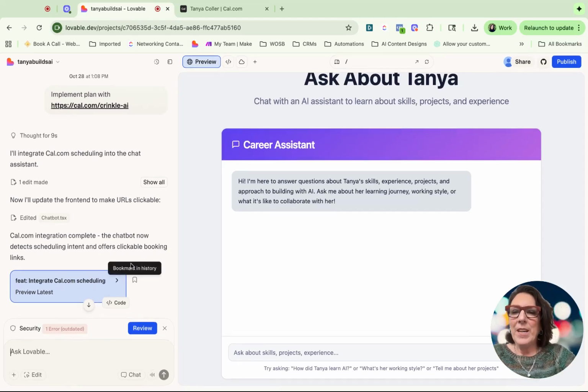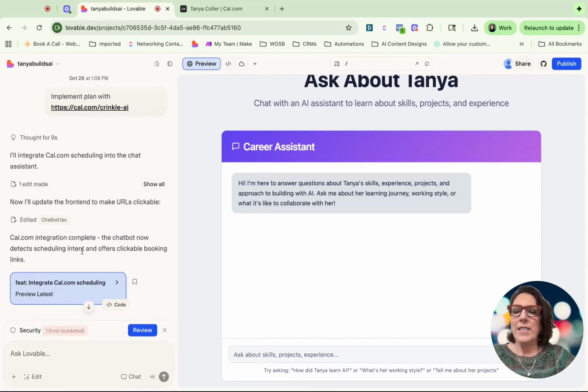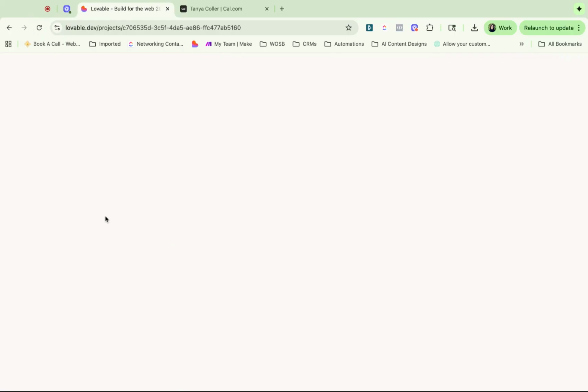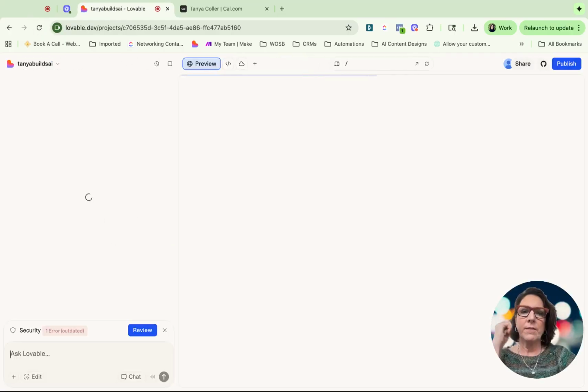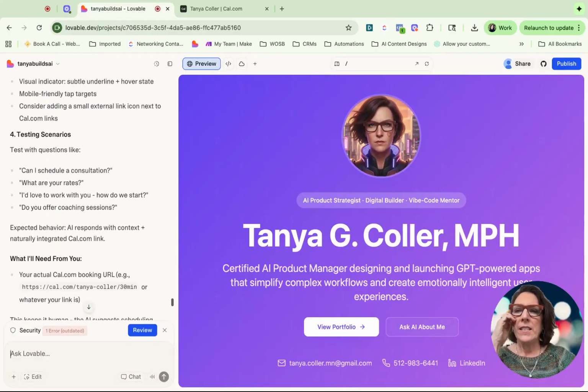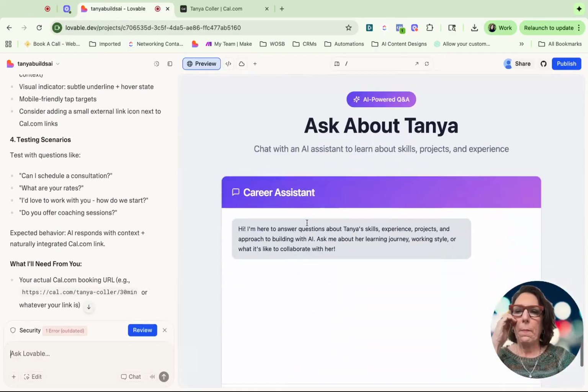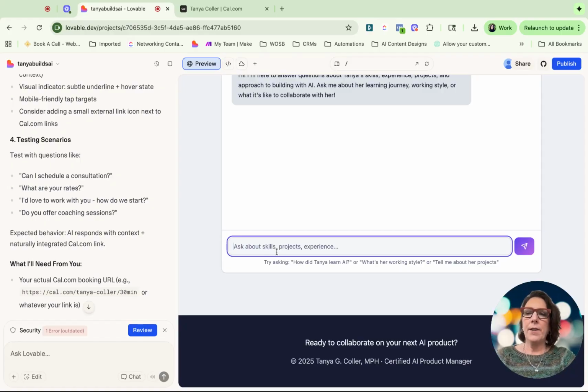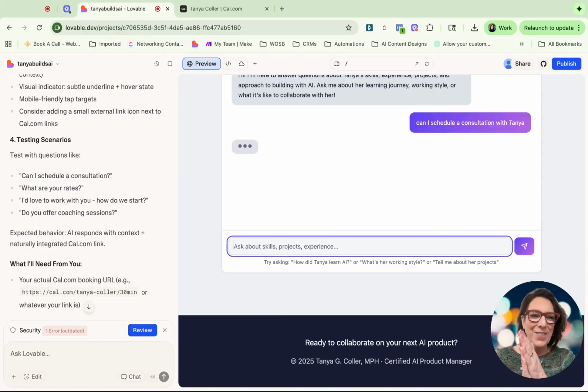All right. The chatbot now detects the scheduling intent. So let's give it a shot. Sometimes I like to do a little refresh on the page just to make sure everything's up to date. Let's go back to these questions here. All right, how about this? Can I schedule a consultation with Tanya? Let's see what it says. Let's see if it worked.